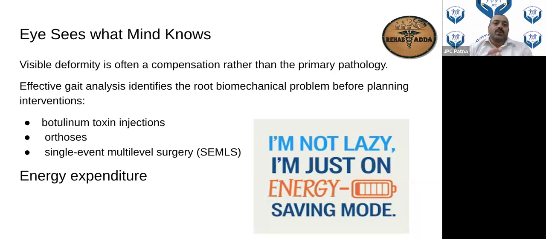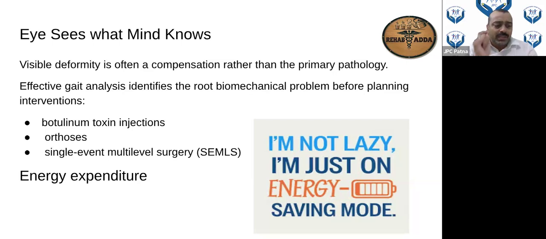Otherwise all day-to-day activity will be compromised, and once that happens, children will have a lot of psychological issues and so on. So gait analysis even has a role in the psychological aspect.